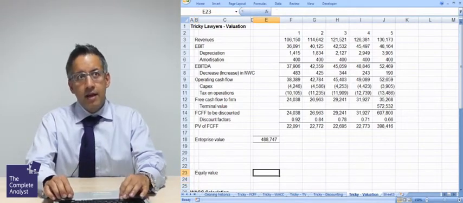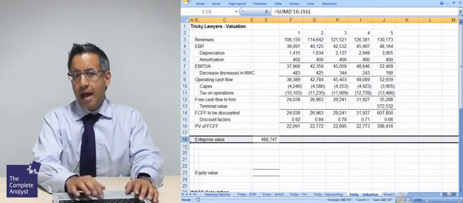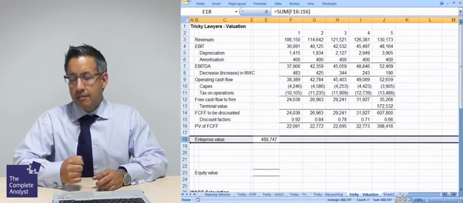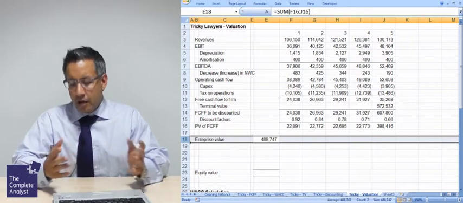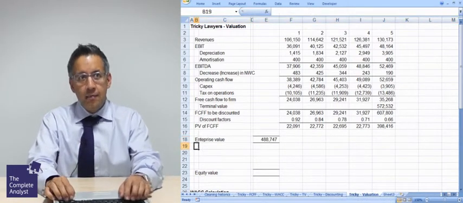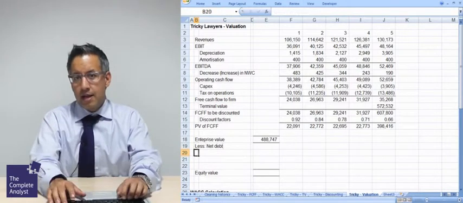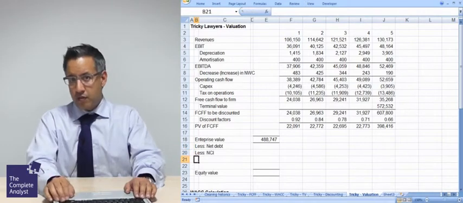Now what we're going to do is get down to an equity value by just taking out from that enterprise value number stuff that doesn't belong to the equity holders or the equity value investors. Easy things that don't belong to them. Well, if I'm an equity investor, I do not own net debt. If I'm an equity investor, I do not own the non-controlling interest.